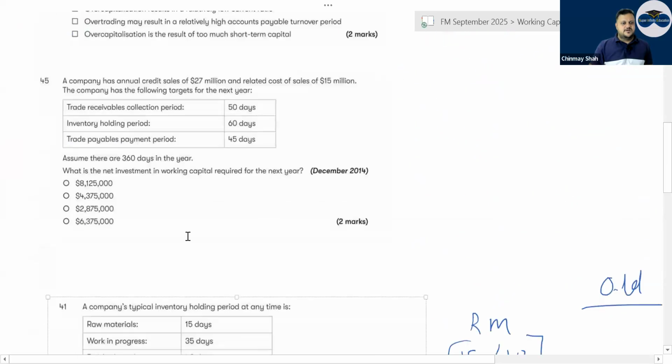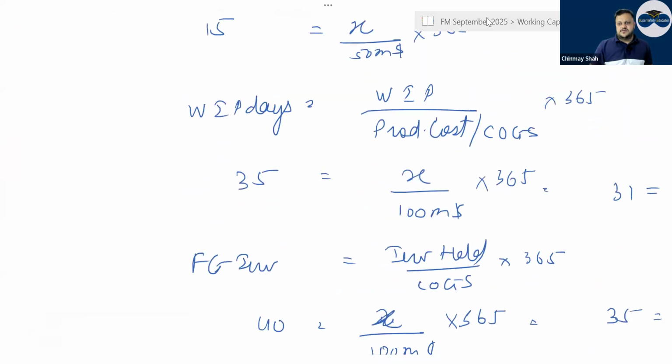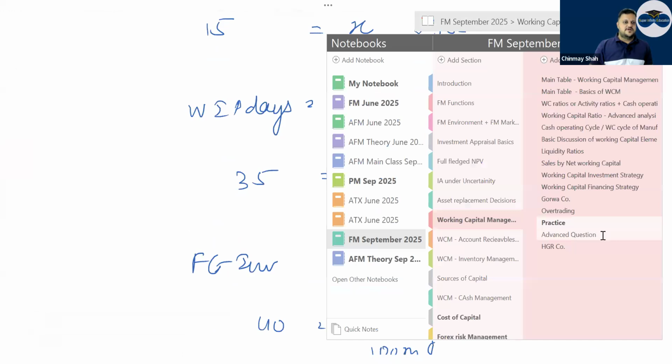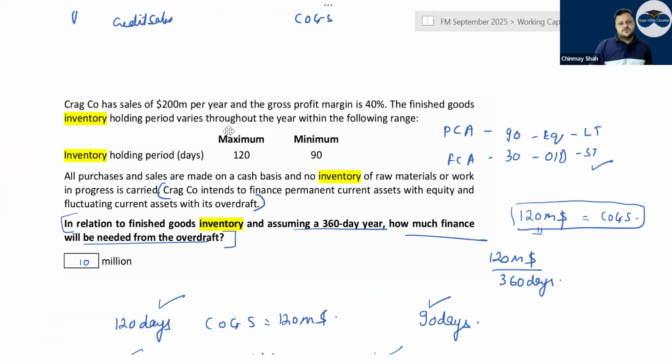I have noted a lot of questions here after the part has been completed, right? Here, a very good question on inventory has come up once in the exam, right? So working capital management. So here I told you Gorva company. One more question from basics of working capital management, I think was Puma's company. Puma's, no, one minute.